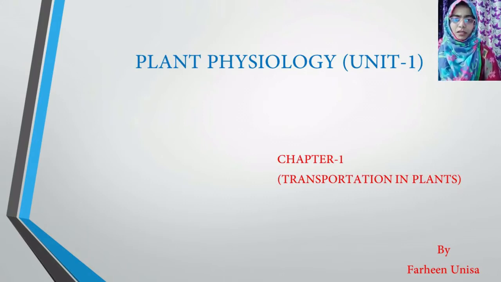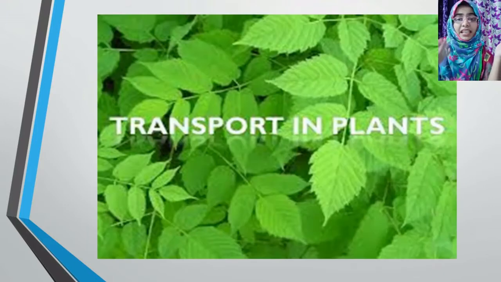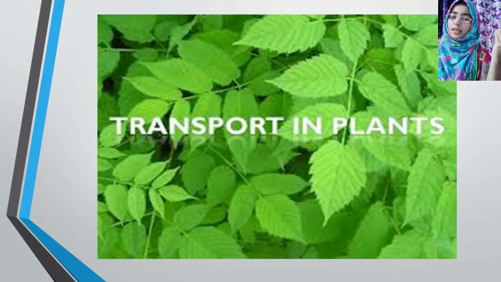So we have started with transportation. What is transportation? Transportation is nothing but movement of substances from one place to another place. Similarly, as human beings we move from one place to another for our various needs. Plants also have certain needs, like they require a certain amount of water and food materials to be transported in them. How are these water and food materials transported in plants? We are going to study in brief all the criteria and conditions required for the transportation of substances in plants.